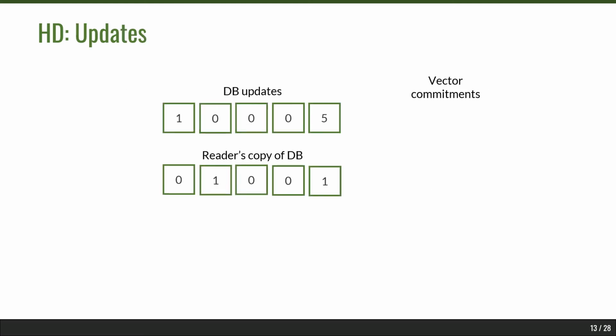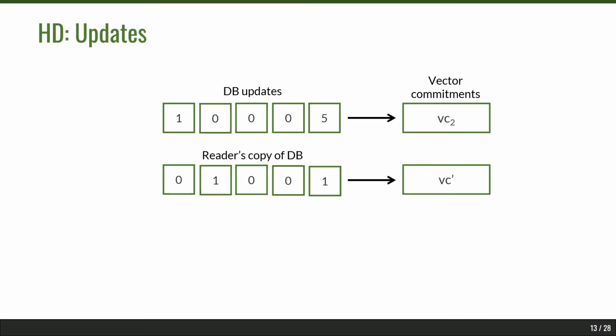And that brings us to the update phase of the hiding database, where the updater updates a reader's copy of its database with some information while the reader's data is hidden from the updater. So what you see on the first line is the set of entries that the updater wishes to update the reader's copy of its database with. And the database on the second line is the reader's copy of its database, which is hidden from the updater. The updater computes a vector commitment VC2 to its database of updates, and the reader already has a re-randomized version of a vector commitment from the updater.